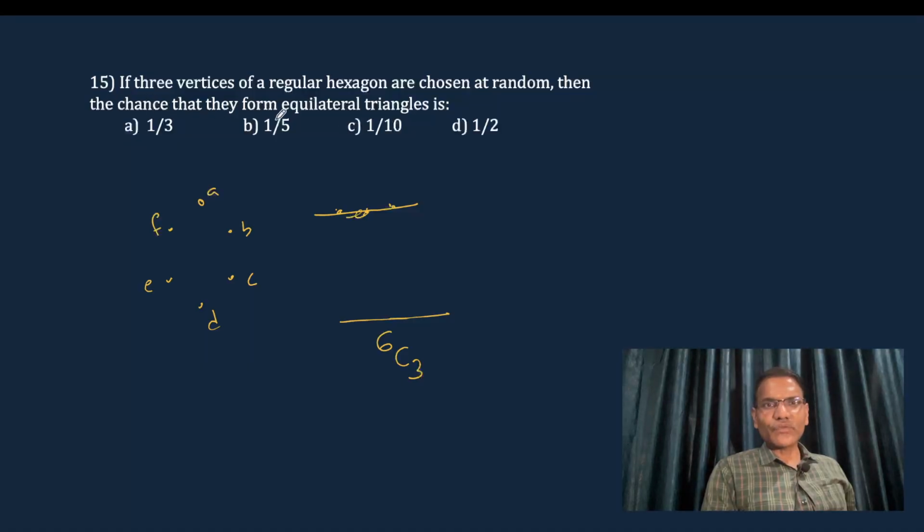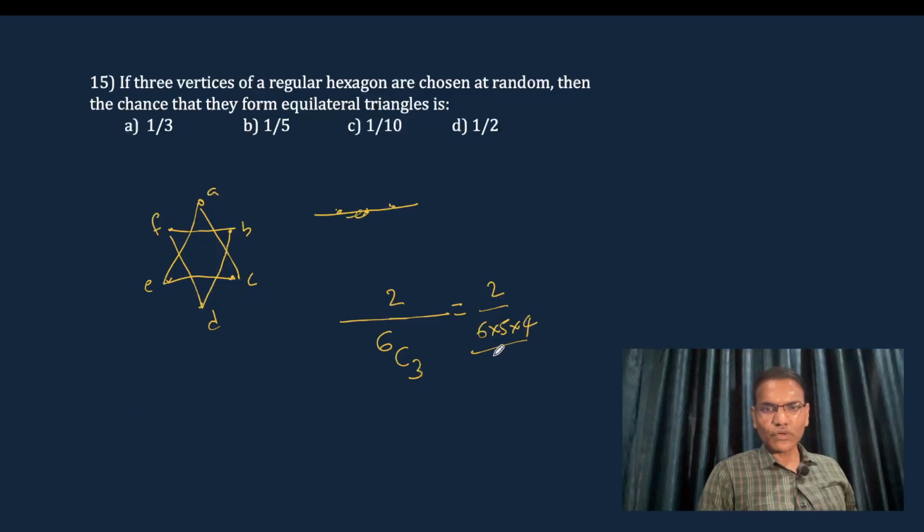Okay. Now, what is the favorable outcome asked here? The chance that they form an equilateral triangle out of all triangles, like A, F, B. So, equilateral triangles are only 2. These 2 are the only possible equilateral triangles out of the hexagon. Okay. Now, your answer is 2 by 6C3, that is 2 by 6 into 5 into 4 divided by 3 into 2. The 2 will cancel. So, 1 by 10, option C is the correct answer.